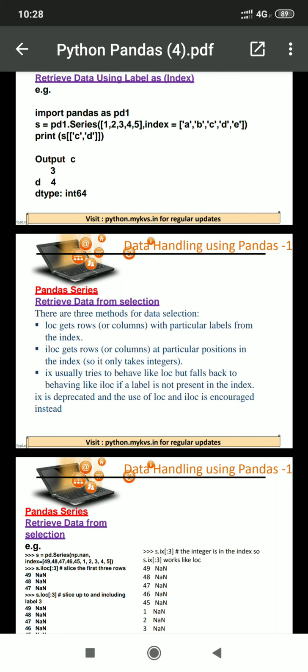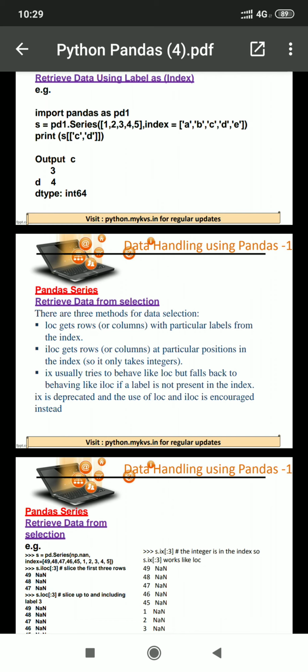There are three methods to extract value from Pandas series, that is LOC, ILOC and IX. Okay, LOC means extracting value with the help of label.